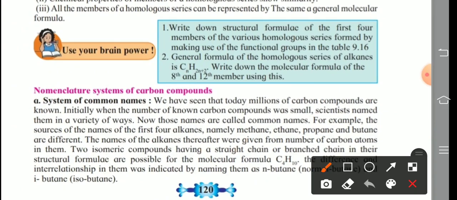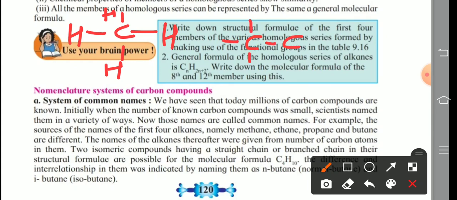See here. First one is methane. So only one carbon and 4 hydrogens. This is the structure of what? Methane. Second alkane is ethane. So 2 carbon atoms in a chain or in a straight line.